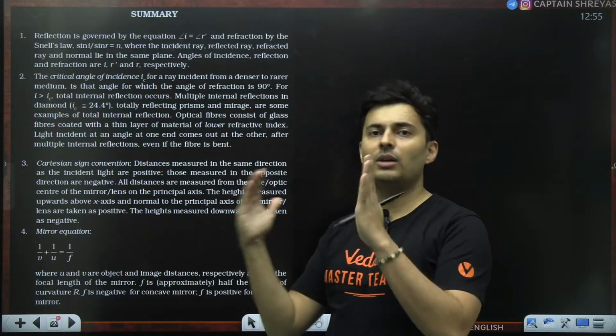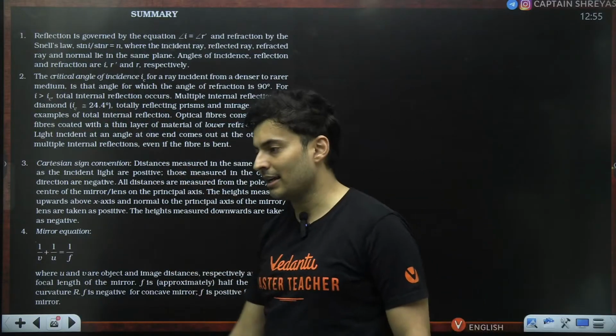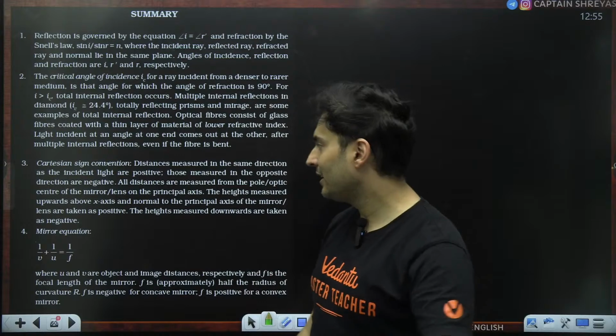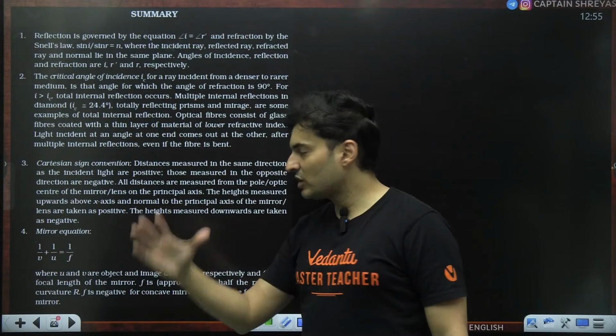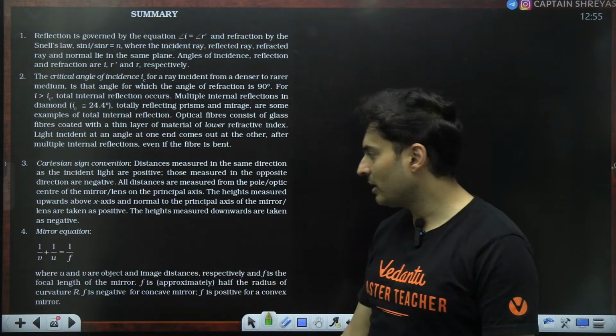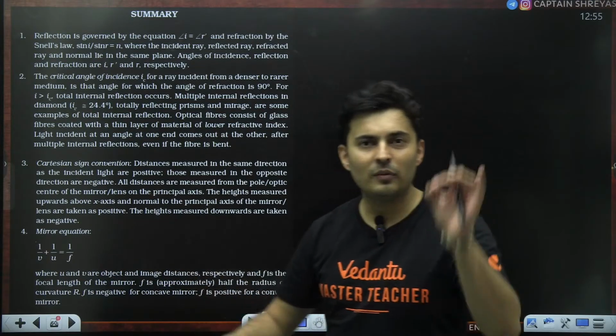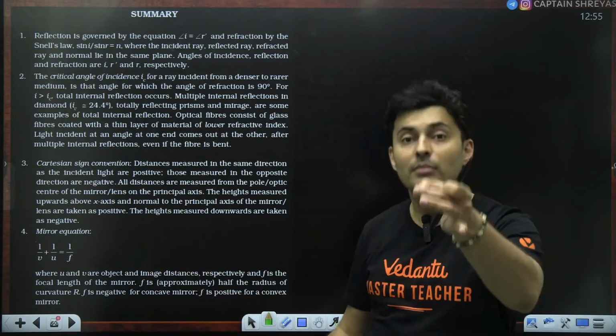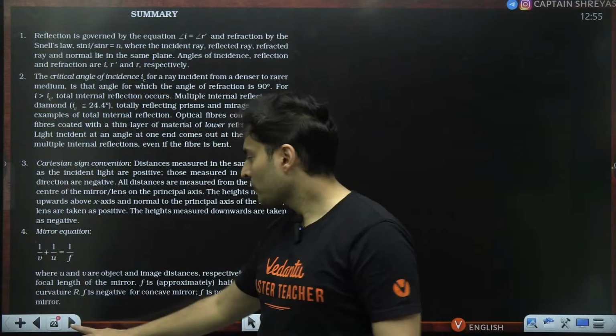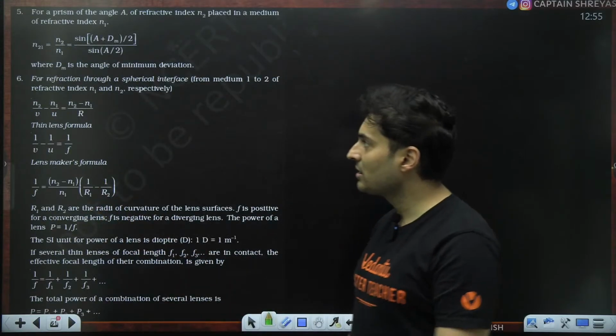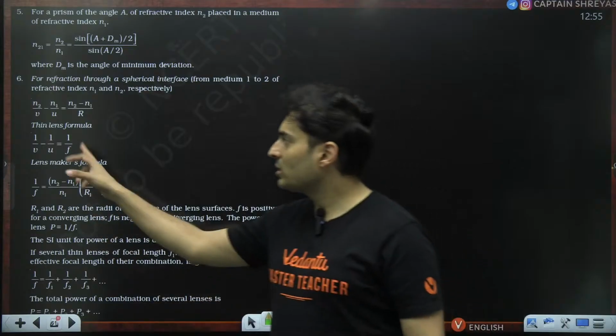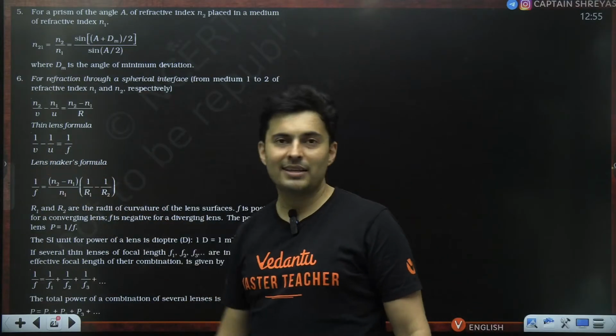So you have a limit on the angle of incidence called the critical angle. Beyond that angle, the light internally reflects. Then we saw the mirror equation, which was 1/v + 1/u = 1/f. The focal length of a concave or convex mirror is R/2. We also saw the sign conventions. Then we also saw the lens formula, which was exactly the same, just with a minus sign.